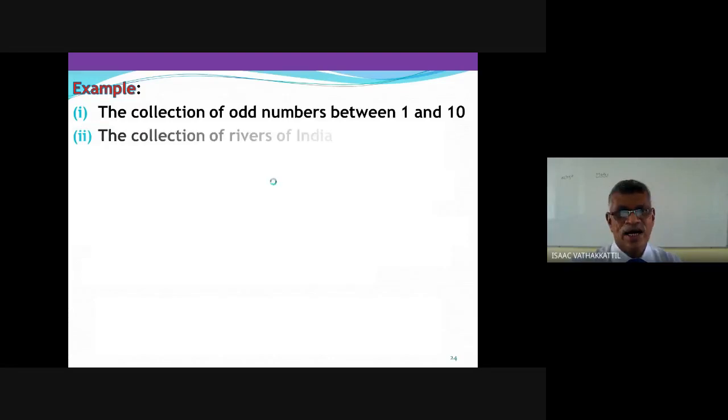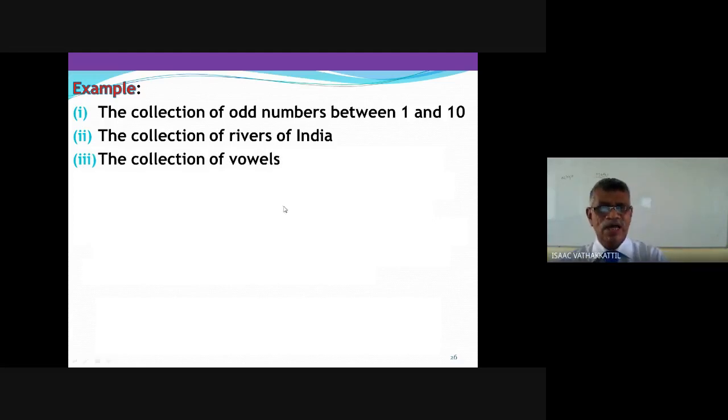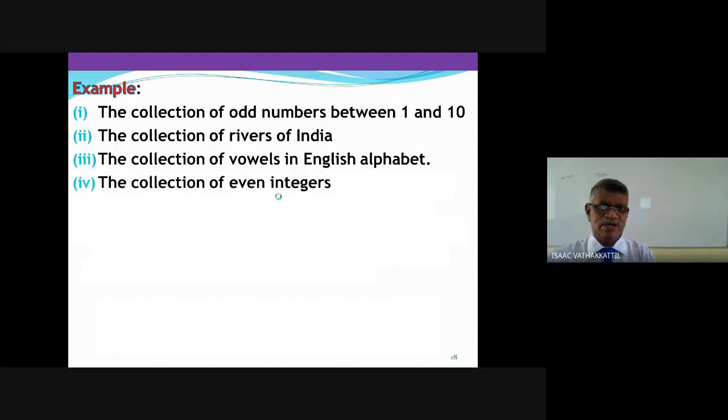It's a set. Collection of rivers of India. Of course, you should know. If I say the river Nile, it is not a member of this collection because Nile is not a river of India. That you should know. There is no question of opinion. Whether you know or not is a different thing. It's a collection of rivers of India, a well-defined collection. Collection of vowels in English alphabets: no question, no doubt, no ambiguity, no opinion needed. It is a well-defined collection.